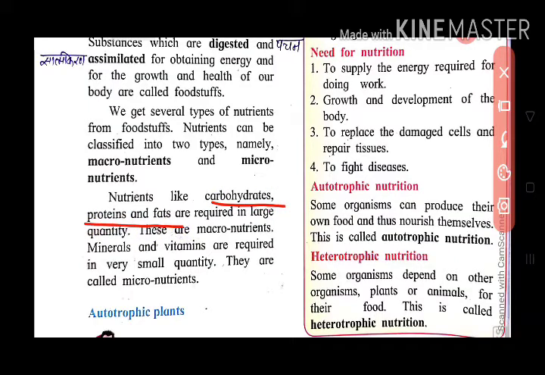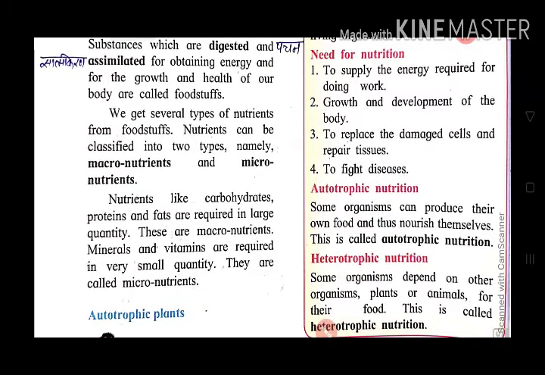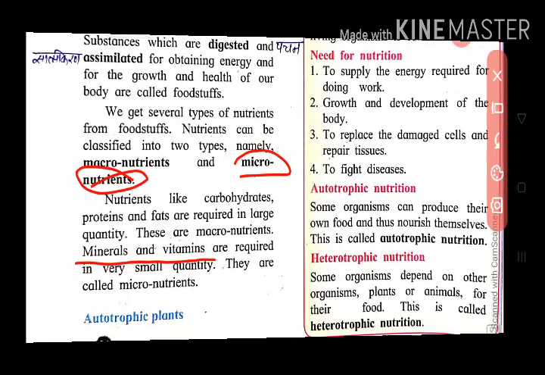Those nutrients are called macronutrients. And some nutrients we need in small quantity. If we eat them in a small quantity, we also live happily. That type of nutrients is called micronutrients. And micronutrients are which? Minerals and vitamins.